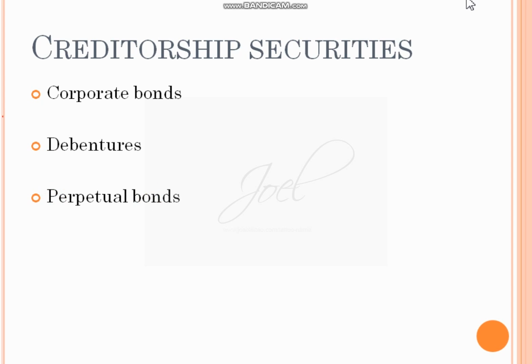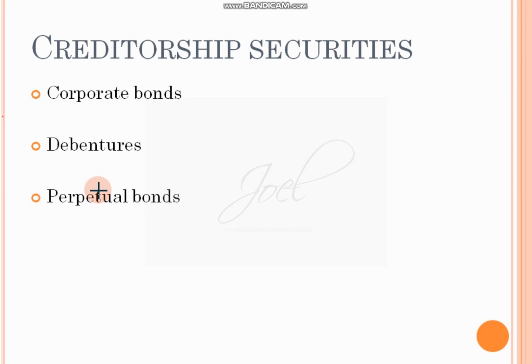One more concept is there: perpetual bonds. Perpetual bonds are one type of bonds, also known as hybrid bonds. Normally the banks will issue these bonds. After the year 2005-6 they are issued, and it is authorized by RBI. RBI allows only those banks which have been given permission to issue these particular bonds.